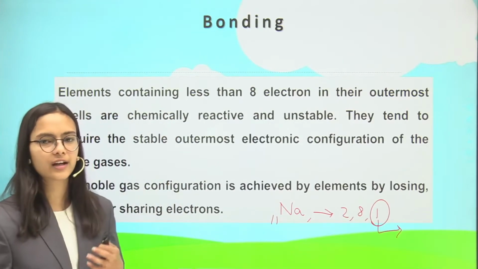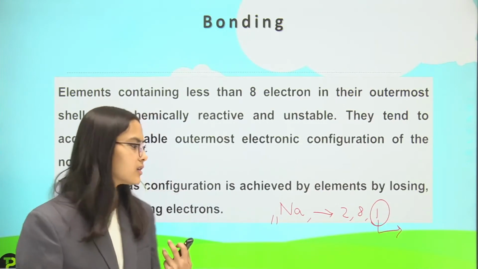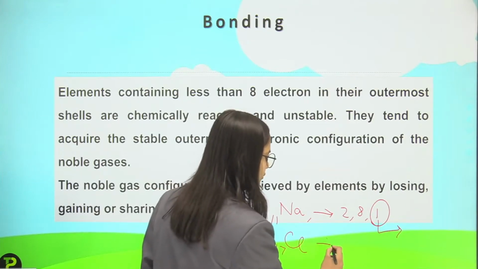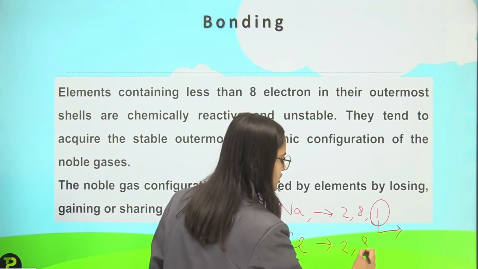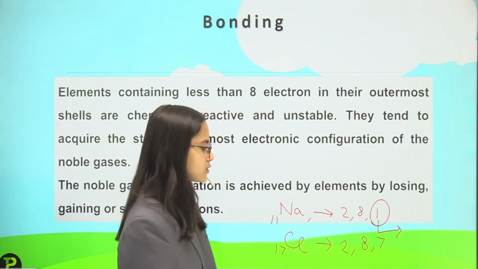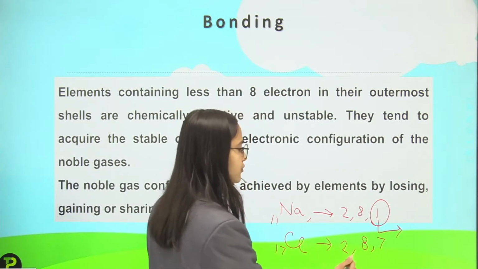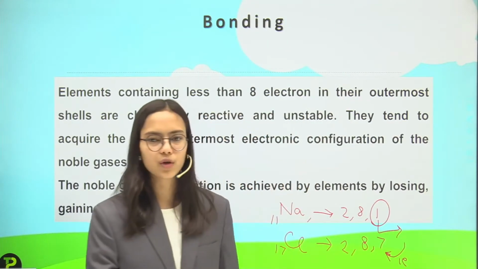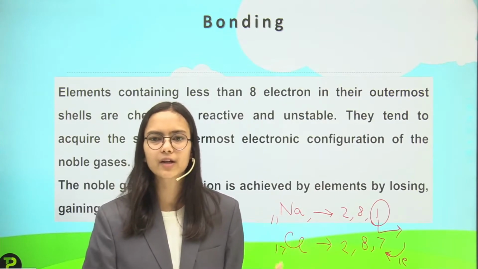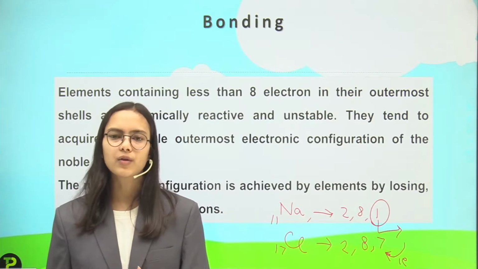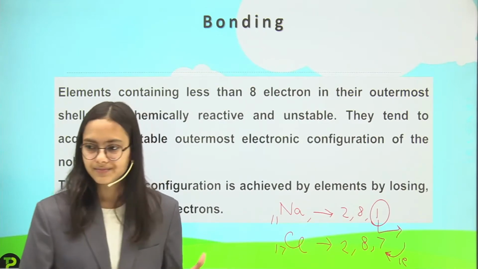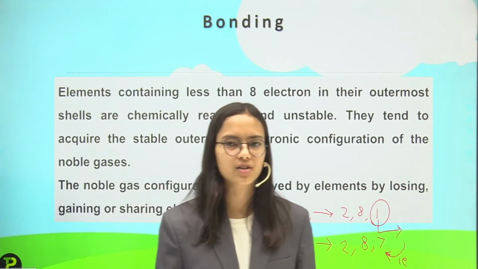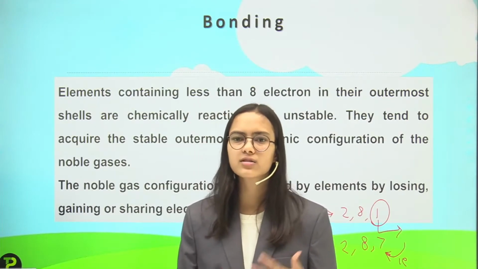Then gaining of electrons. What is gaining? To take. Taking the example of chlorine, it has the atomic number 17, and for 17 how will we write the electronic configuration? 2, 8, 7. If we give one electron to the chlorine atom, what will happen? It will have the configuration 2, 8, 8. That is a stable configuration. So this is the method to gain the noble gas configuration, and the other one is sharing of electrons, which you will discuss in higher classes.